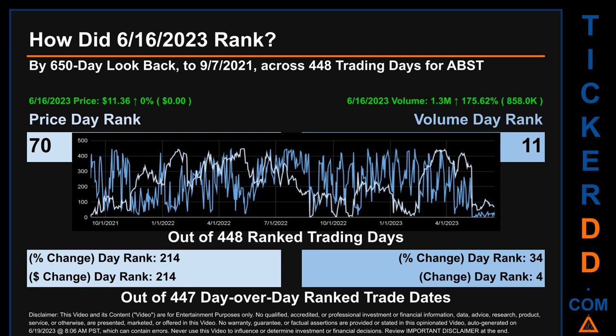The line graph overlays price and volume's daily ranking, as shown respectively in light versus dark blue, across those target days' trading days. In this view, essentially the dips are good whereas the spikes are bad. The price's day-over-day percentage change, jumping 0% on June 16, 2023, had a day rank of 214 while its dollar difference of $0 had a rank of 214 when compared day over day across 447 trading days. Volume's percentage change and difference were ranked respectively at 34 and 4.